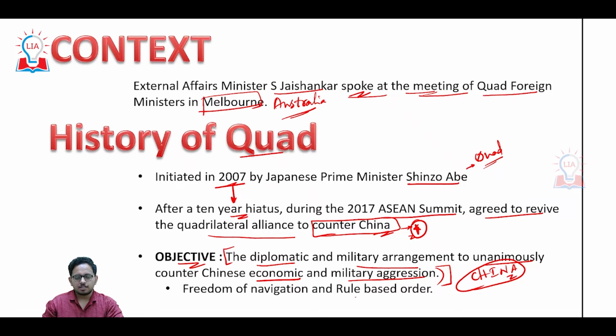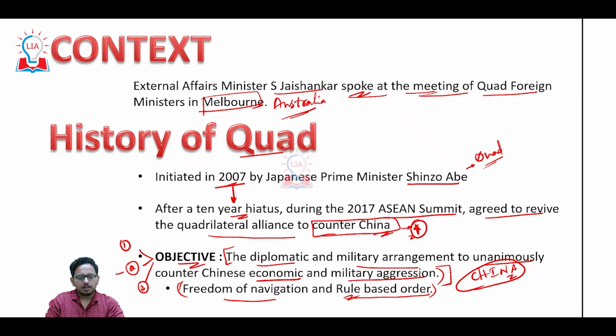Quad also promises freedom of navigation and a rule-based order. These are the things that you need to remember. One, the Chinese aggression. Second, freedom of navigation. And the third one is about rule-based order.